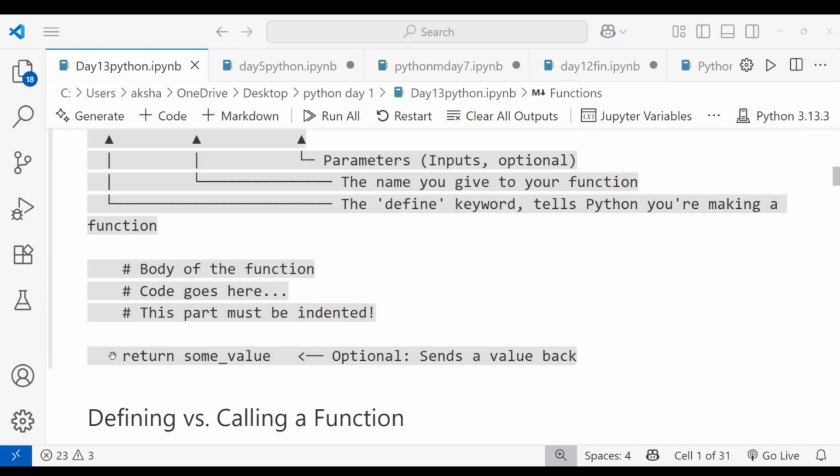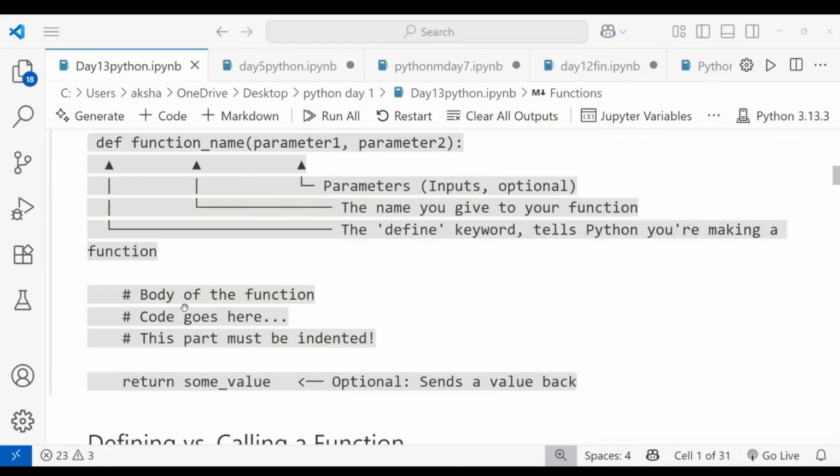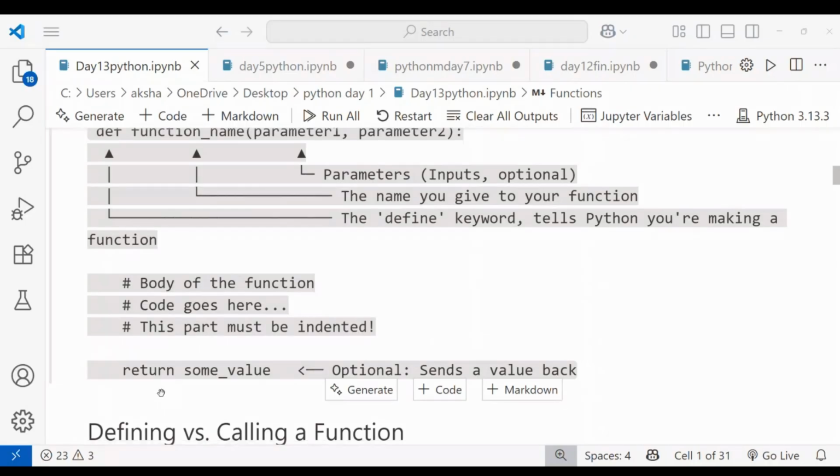After that, lastly, you have to mention return. It's optional. You can pass some value, which sends the value back, because return is nothing but sending that value back to the caller of the function. It works somewhat like your print statement. Let's see the difference between return and print in Python in the next concepts.